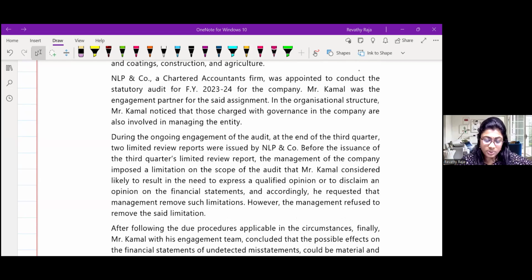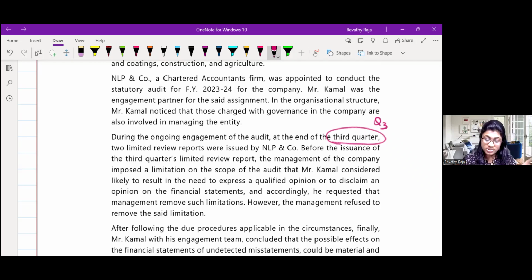Mr. Kamal was the engagement partner. In the organization structure, Kamal noticed that TCWG are also involved in managing. During the ongoing engagement of the third quarter, means which quarter? Q3.